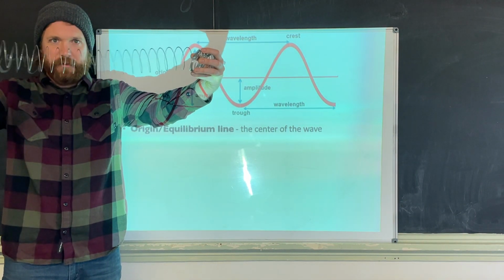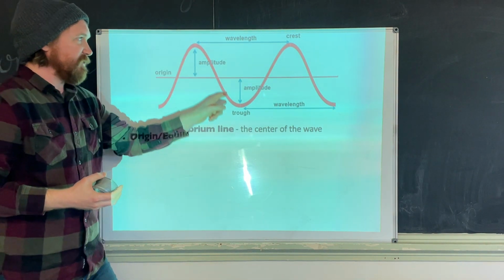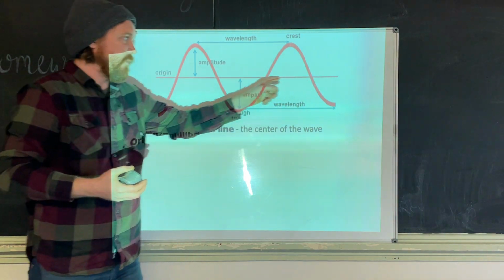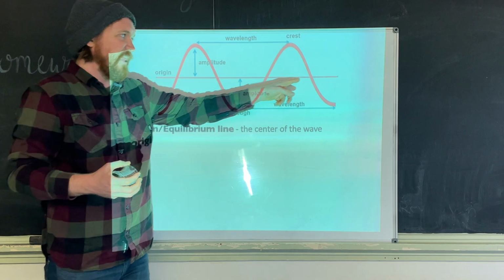That would be the equilibrium line. When I add energy, which is up and down, this is now the motion that's moving through. So the equilibrium line is where we started. Again, if this was a water wave, the equilibrium line would be the flat water.